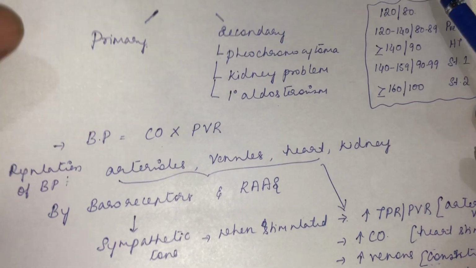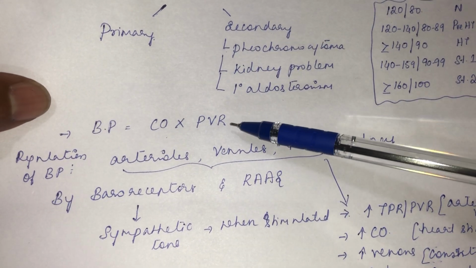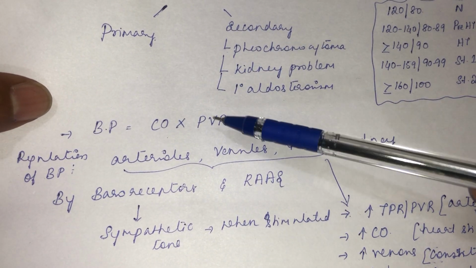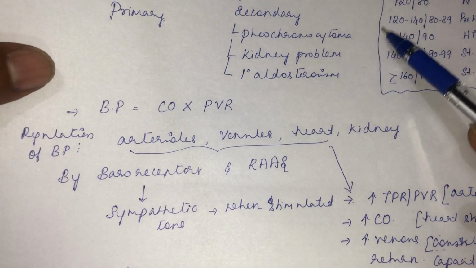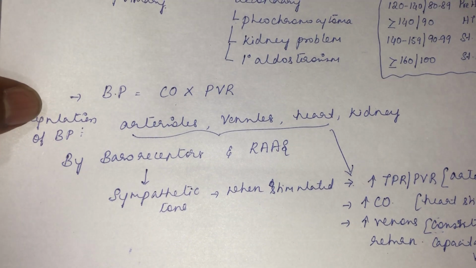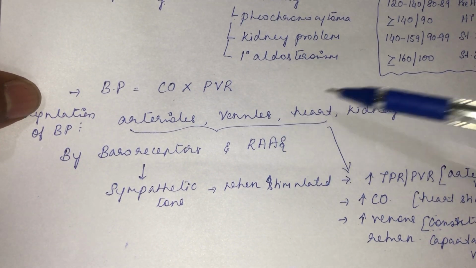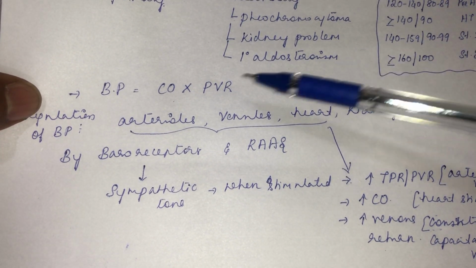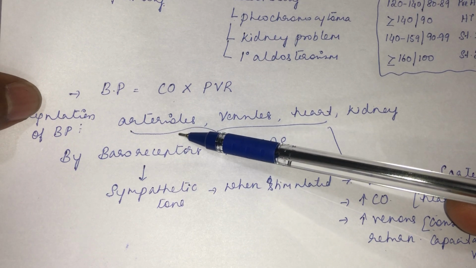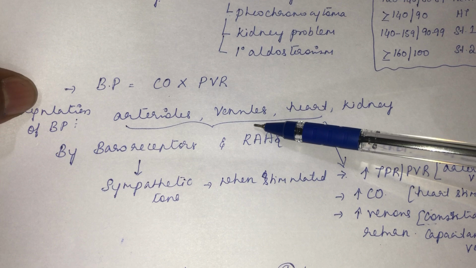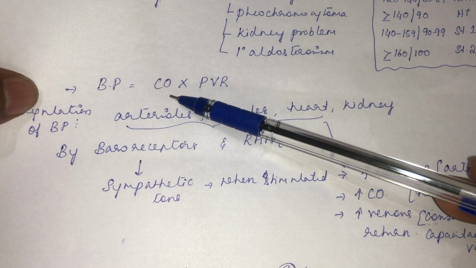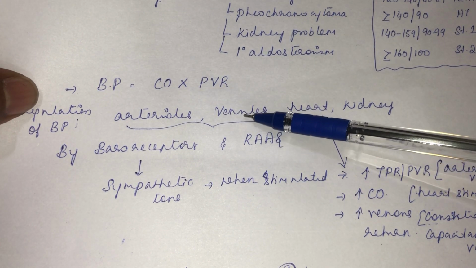Then blood pressure is a product of cardiac output and peripheral vascular resistance. If you decrease the cardiac output or the peripheral vascular resistance, you decrease the blood pressure. How to regulate the blood pressure? Regulate it at different sites: the arterioles, venules, heart and kidney. How so? If you increase the diameter of arterioles, there is a decrease in peripheral vascular resistance. If you increase the diameter of venules, there will be a decrease in cardiac output because of decreased venous return,